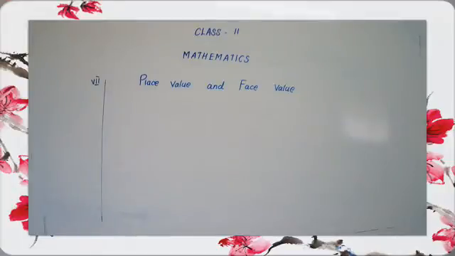What is the spelling for place value and face value? PLACE, place, VALUE, value, and FACE, face, VALUE, value. Place value and face value. Write neatly, write beautifully without any mistake. Okay, children? Then write the heading.